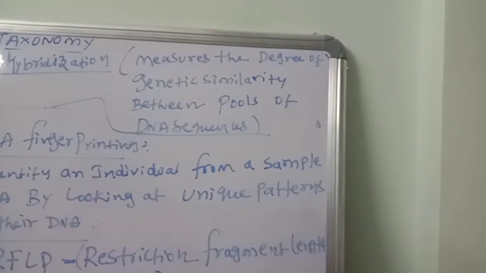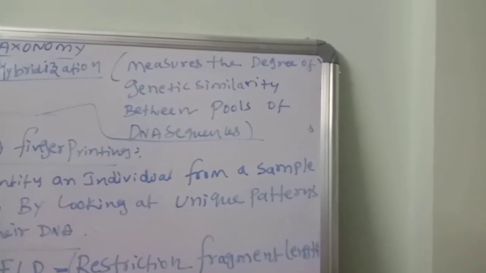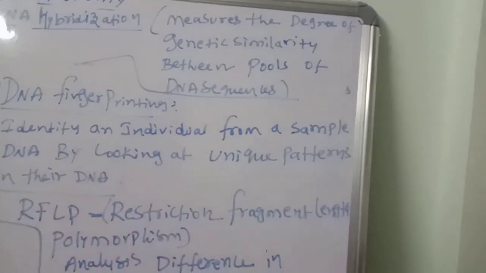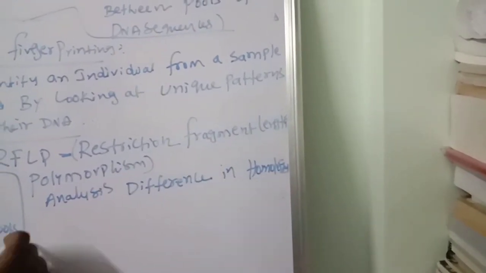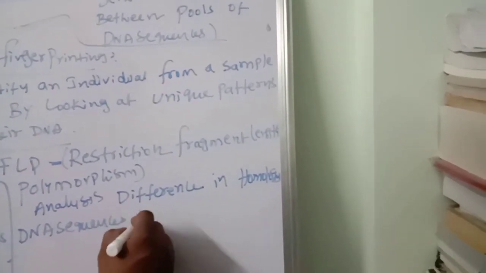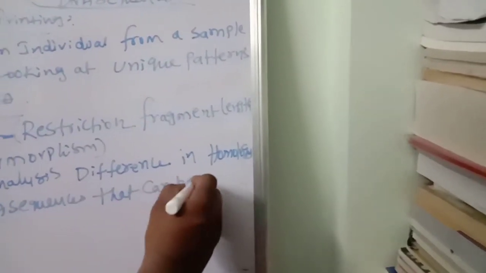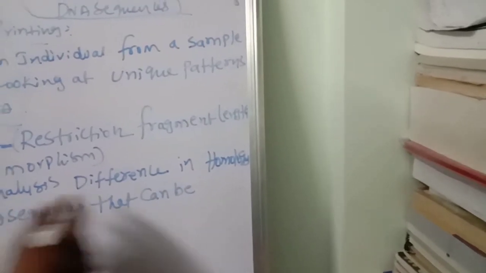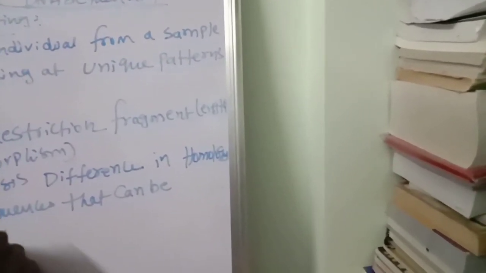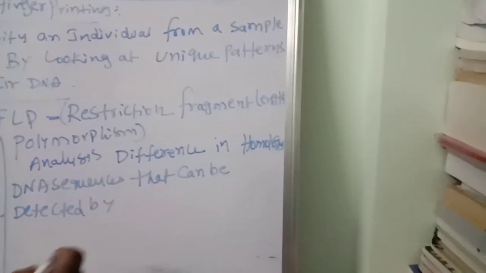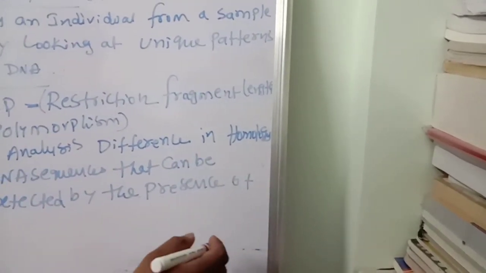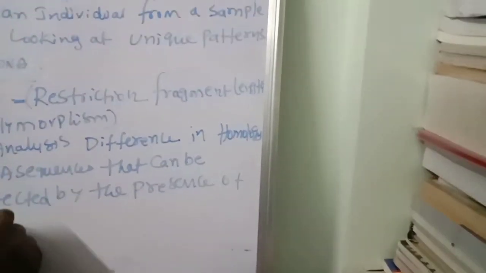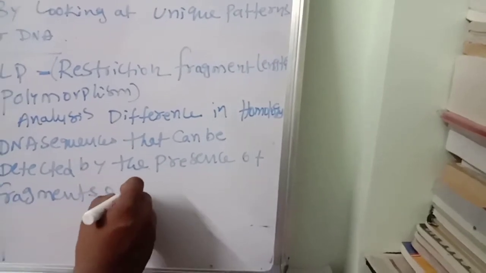Differences in homologous DNA sequences, homologous means similar, can be detected by, very important, the presence of fragments of different lengths.